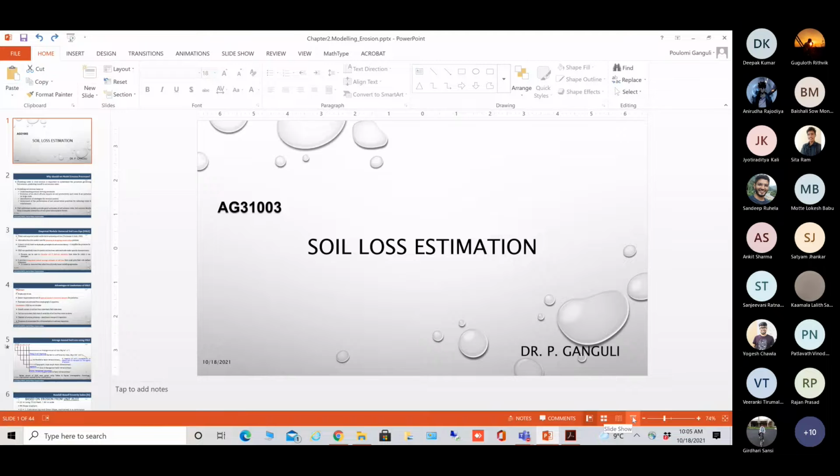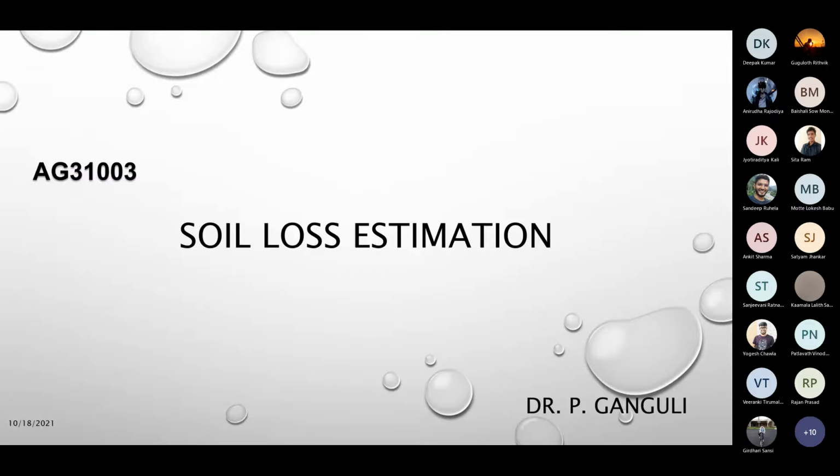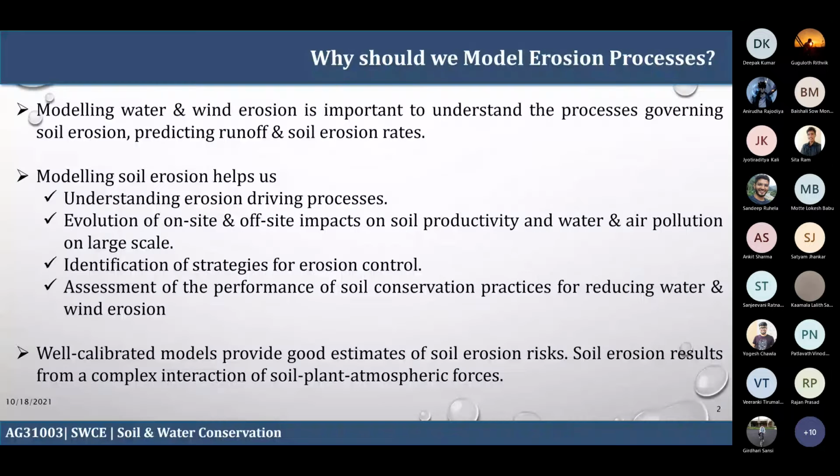Now, to start with, why do we need to estimate the soil erosion processes? You more or less know that modeling of water and wind erosion is important to understand the processes that govern soil erosion, and also to predict the runoff and the runoff-induced losses.